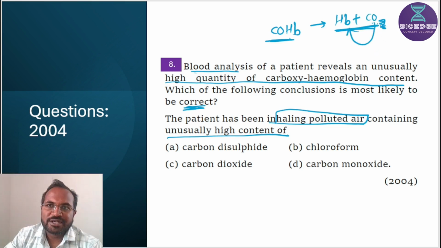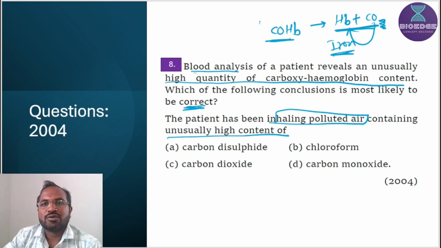Carbon monoxide binds to the iron part of hemoglobin and forms carboxyhemoglobin, and at the iron part oxygen also binds.